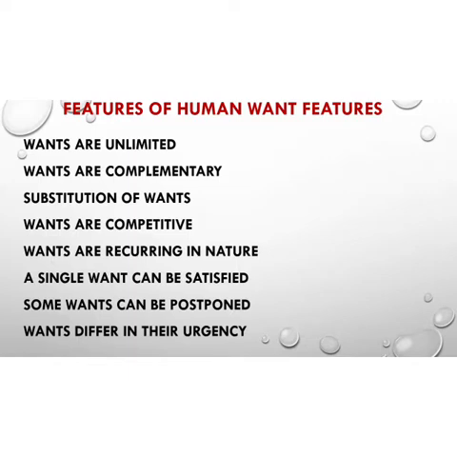Now let us understand certain features of human wants. The first feature is wants are unlimited. As we have also understood this feature in the last class when we did the definition of economics, we very well know that human wants are unlimited and endless. At some time it has been said that these wants remain with the man till he goes to the graveyard. So whenever one want is satisfied, another want will crop up.